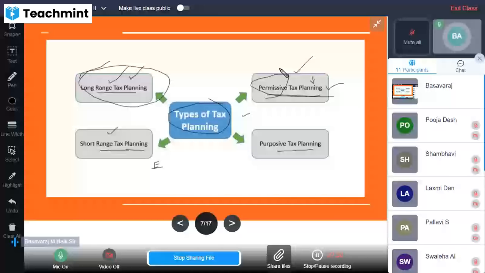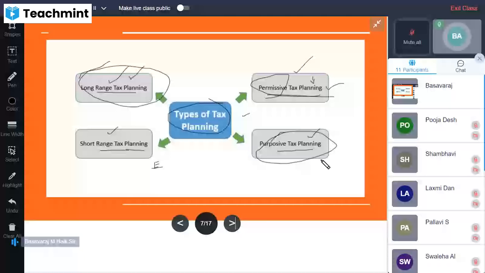And purposive means there is a specific purpose for the tax planning. It may be the correct selection of an investment, that is a purpose.